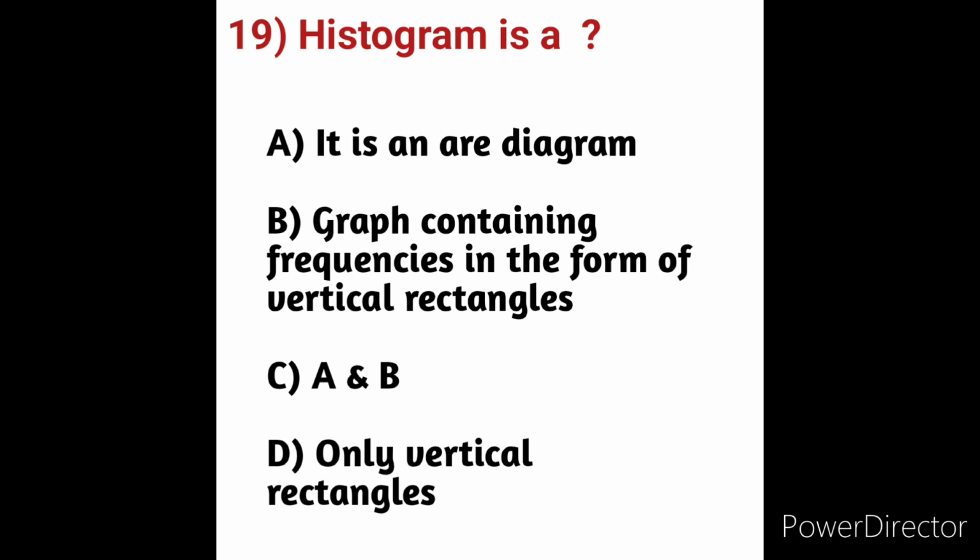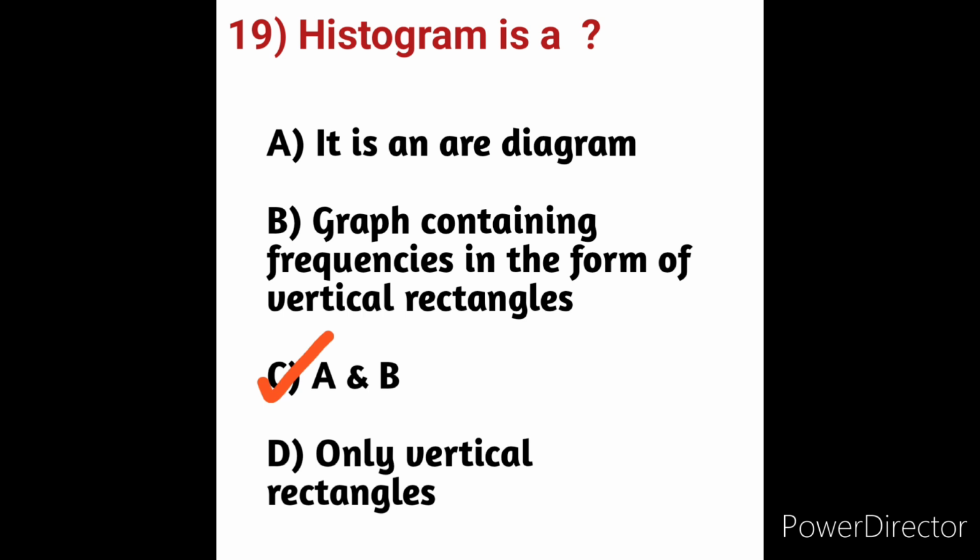The word comes from the Greek root histos, which means both the mast of a ship and anything set upright, like bars in a histogram. Histogram is a graphical representation of distribution of data. It represents a set of rectangles. So here option A and B is the correct answer. Histogram means a diagram or graph containing frequencies in the form of vertical rectangles. So among these options, option C, A and B, is the correct answer.